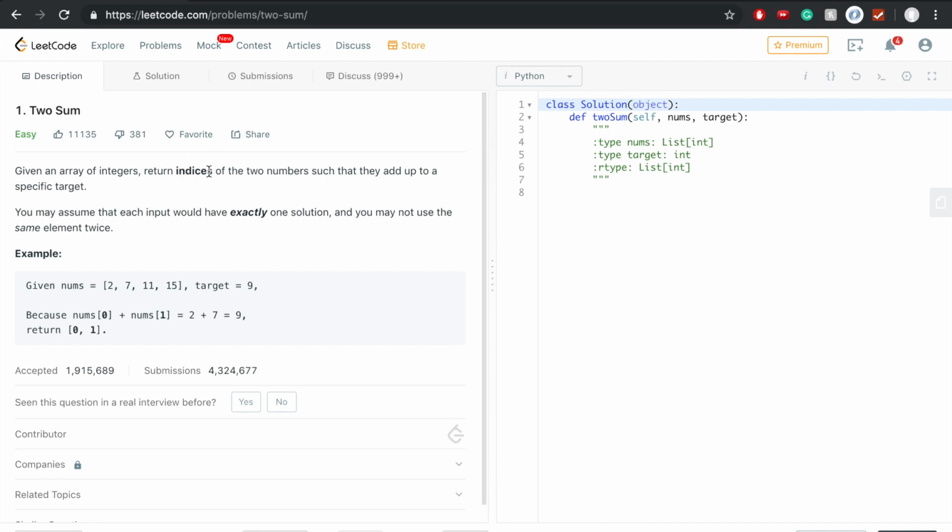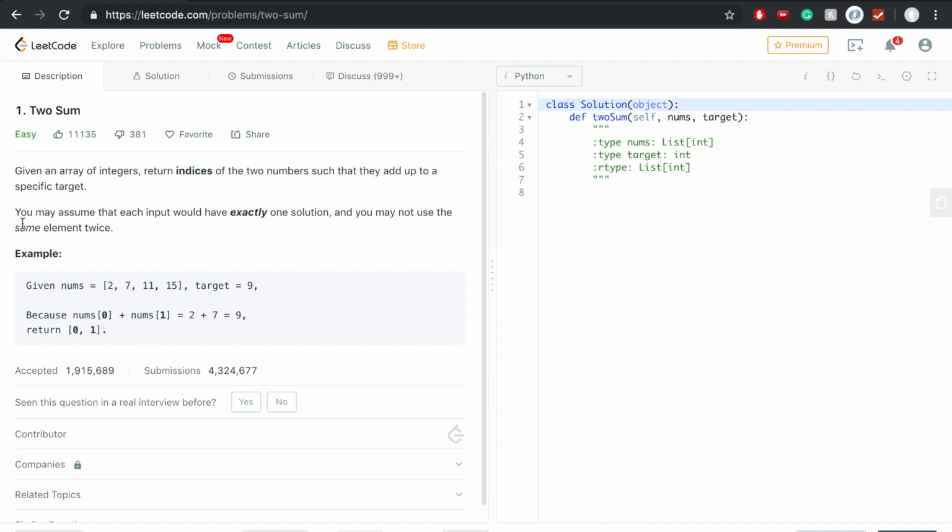One variant could be to return yes or no, or true or false, if you find two values that add up to the target. Another thing is that the array is sorted here, but there could be an unsorted array. So there could be different variants of this question.